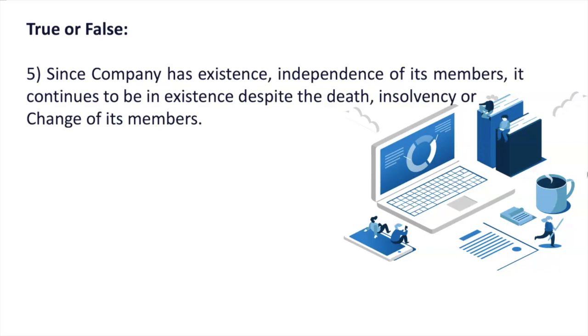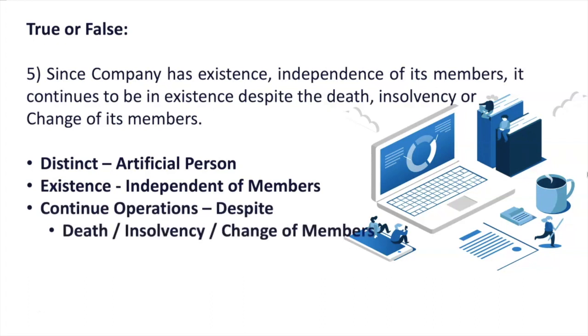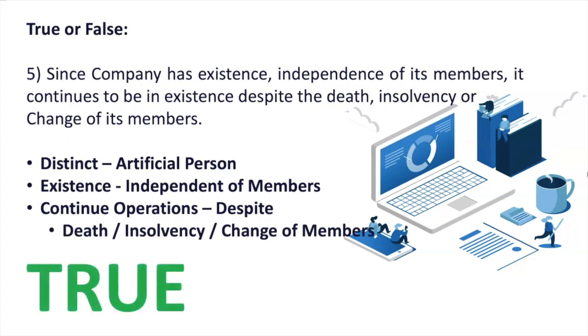Actually, there is a saying: men may come, men may go, company will go on forever. Why? Because a company is an artificial person, a distinct person in the eyes of law. Whatever changes take place on account of death, insolvency or change of members, the company will continue to go because it's a distinct artificial person and its existence is independent of its members. So the company will be able to continue its operations despite the death or insolvency or change of its members. So this statement is true.